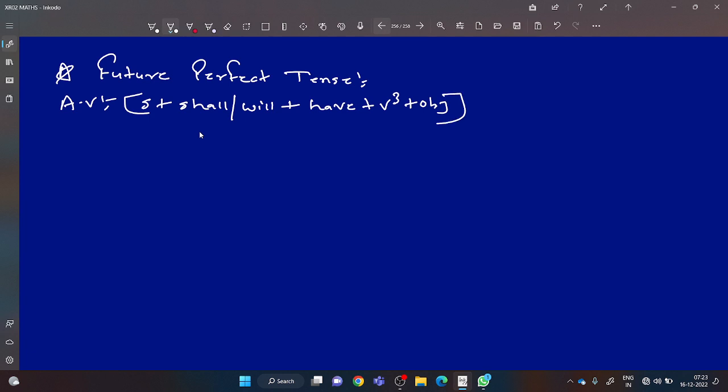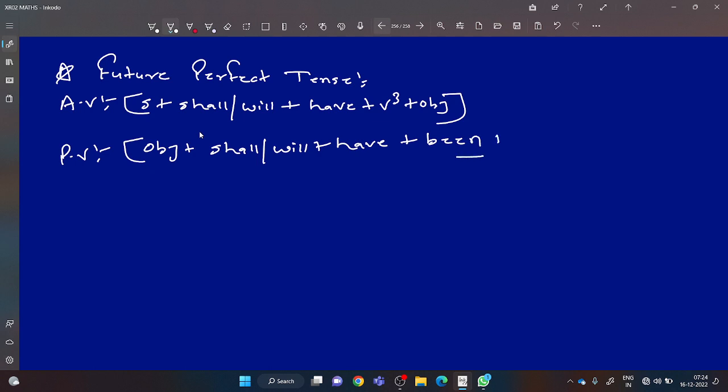Okay? What is the structure of passive voice? You tell me. Write with me. At first you will use object now. After that you will use shall or will. After that you will use have. After have, I have always said been is used. And main verb third form V3, by plus subject is given.